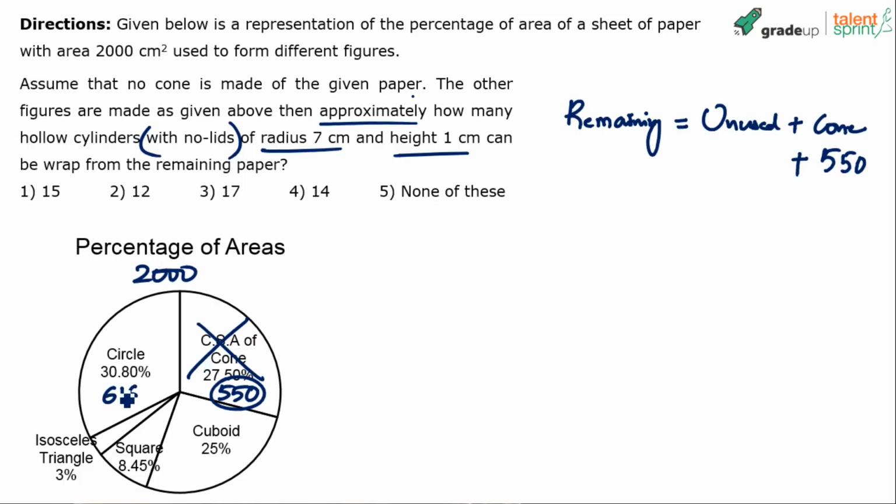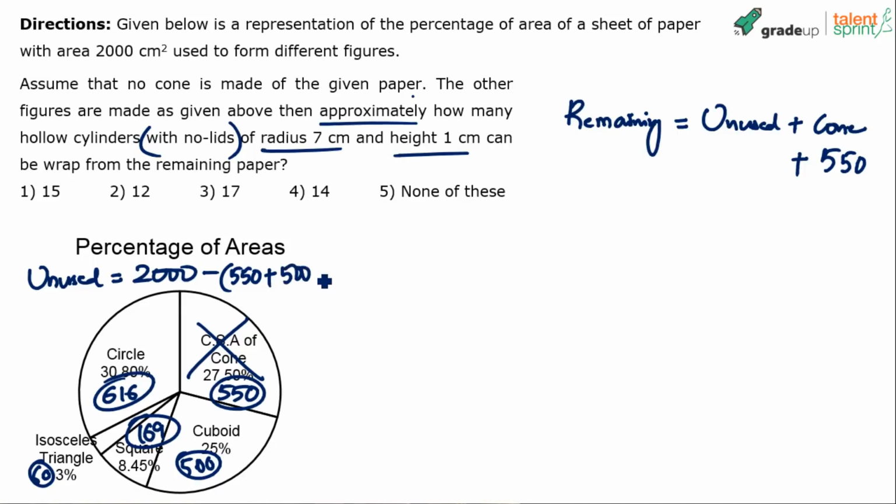Let's do it. 616 is this, right? Calculations have been done already. You would have noted it in your books, right? 500. I'm writing it again because it got missed in the earlier questions. 3% is 60, and 8.45% came out to be 169. So the sum of all these values should be removed from 2000 to get the remaining paper, the unused paper. So I'll write it here. Unused will be equal to 2000 minus this 550 plus 500 plus 169 plus 60 plus 616.